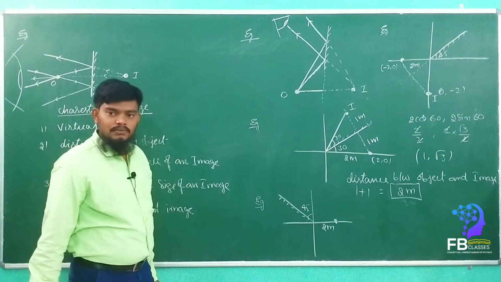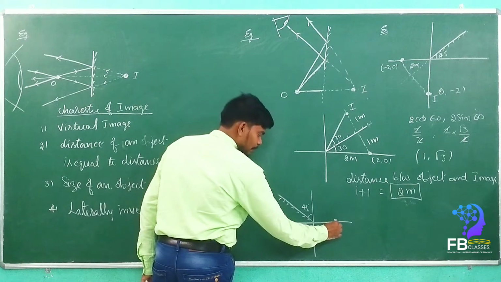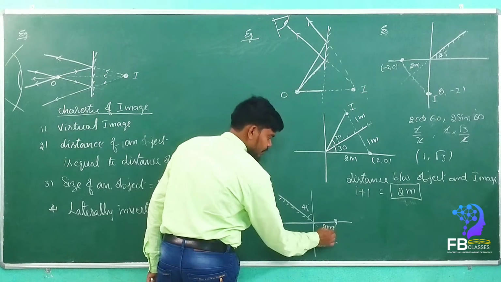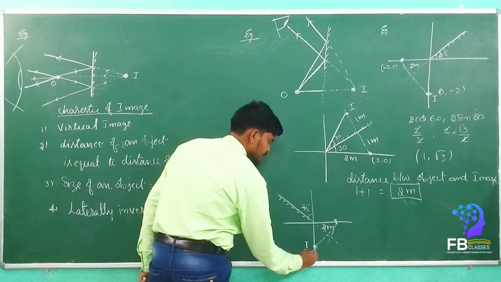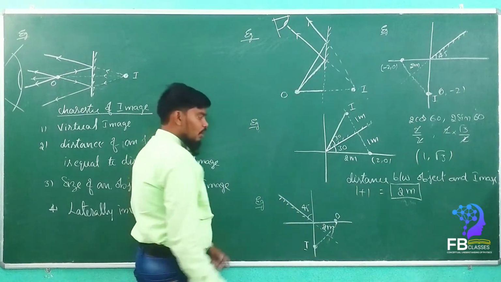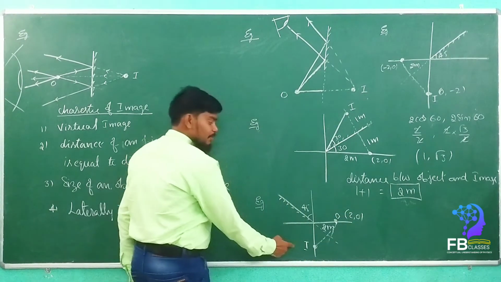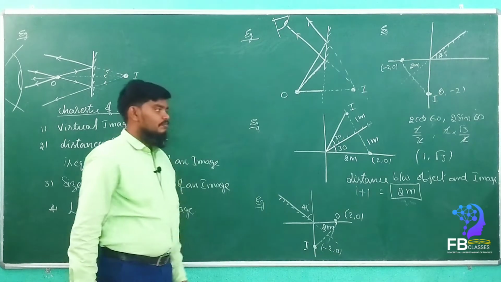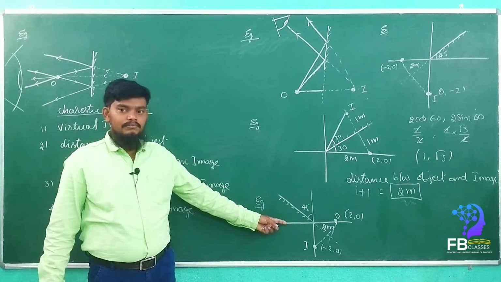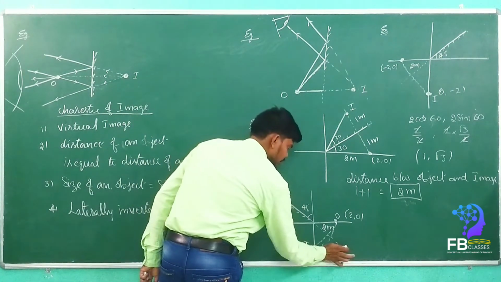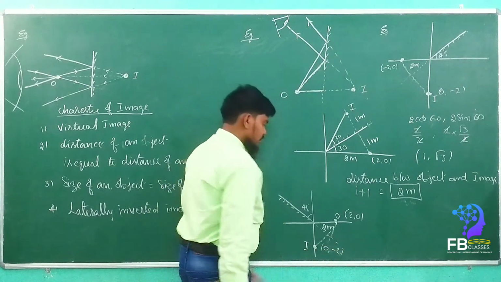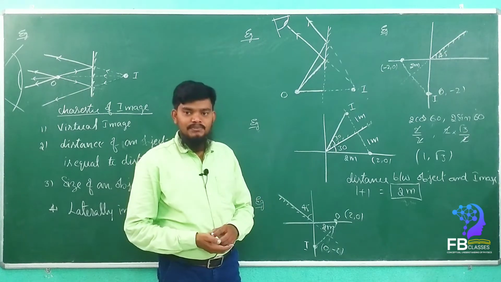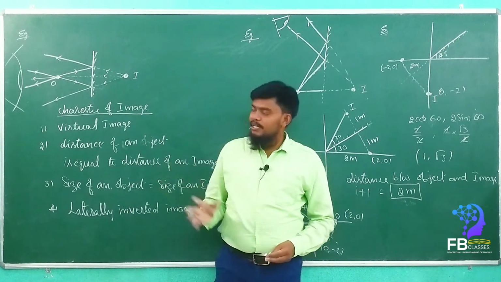Then what are the coordinates now? So first what do we have to do? Draw the perpendicular line. If the mirror is not there, extend the mirror, and see here, the image will form here. Are you getting my point? This is the object. Object coordinates are 2 comma 0, and the image coordinate is how much, my dears? Minus 2 comma 0. Are you getting my point clearly? So minus 2, actually it will come as 0 comma minus 2, right? So the x-axis is 0 and the y-axis is minus 2. Got it clearly? Yes, sir. Do you understand everyone?